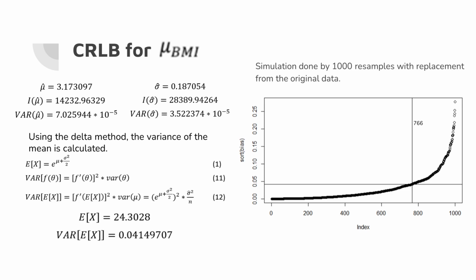By using equation 1, we can calculate the expected value of x, and using the delta method, we can then calculate the CRLB, Cramer-Rao lower bound. This process is shown in equations 11 and 12. We then perform 1,000 bootstrap simulations from the original data, and we can see that the bias of 76.6% of simulations is lower than the CRLB previously calculated.